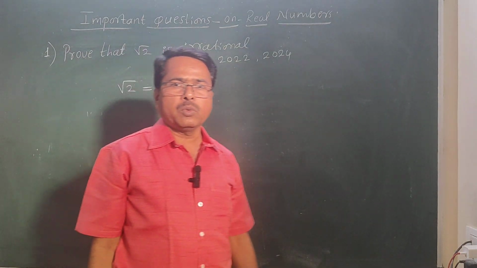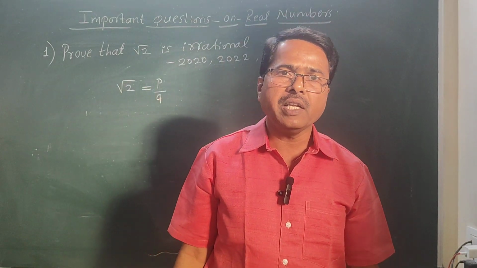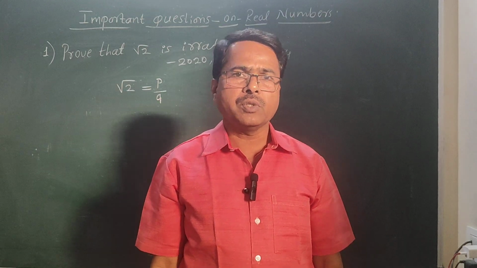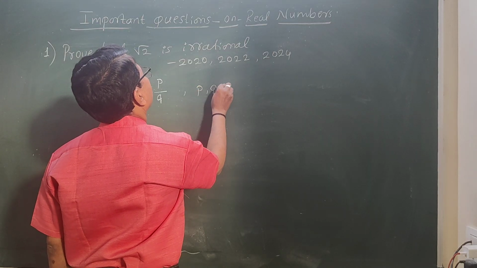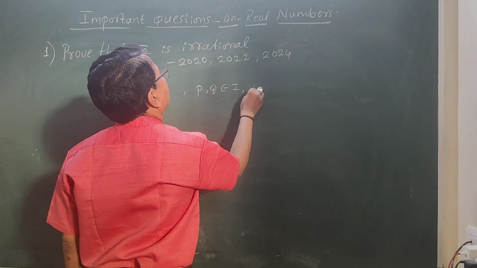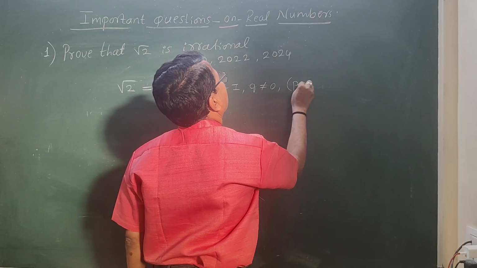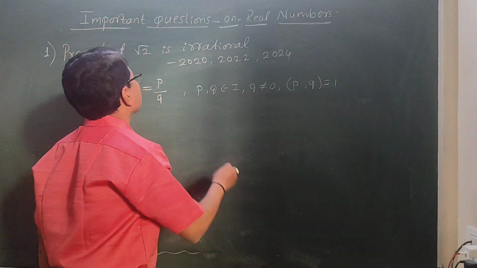What are p and q? P is an integer, q is also an integer. P and q are integers, and the denominator q should not be 0. Means here p, q belongs to I, q is not equal to 0, and gcd of p and q equal to 1, that is p and q are co-primes.